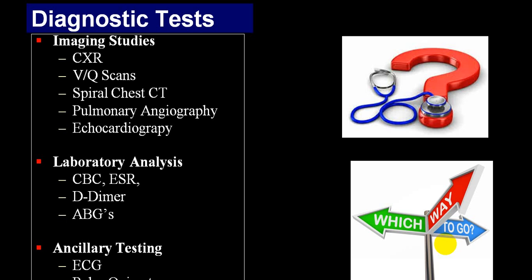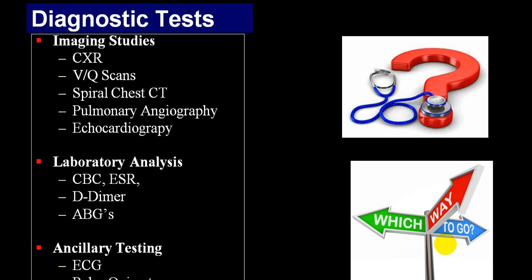As far as laboratory parameters are concerned, the main important ones are D-dimer and ABG. We already mentioned D-dimer more than 500 is more in favor of pulmonary embolism rather than less than 500. ABG will give you an idea regarding the severity of hypoxia, severity of hypercapnia, etc. and it will be very useful in finding out the prognosis during treatment. ECG is an additional investigation which will give you an idea regarding right ventricular dysfunction.